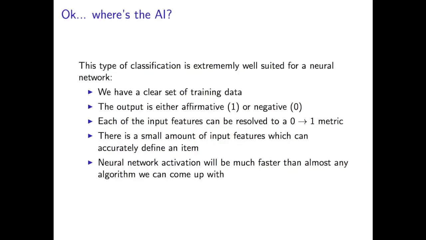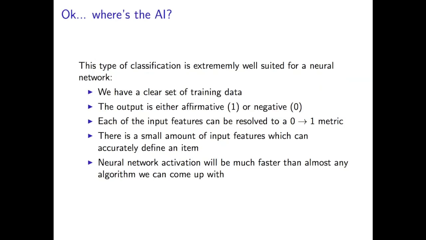Alright, so where's the AI here? Now that we've defined all of our features, we can move on to the neural net. This type of classification is extremely well suited for building a neural network. We have a very clear set of training data. Basically, each possible output can be either affirmative, which is a 1, or negative, which is a 0. And it's very easy to classify this by hand to use for the training data.